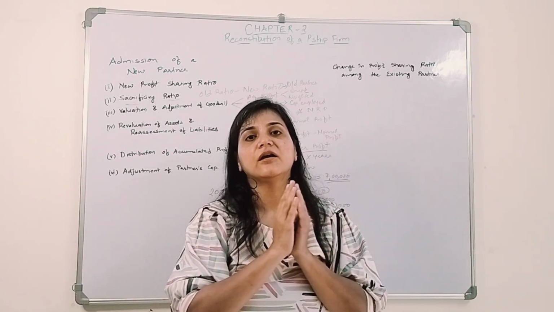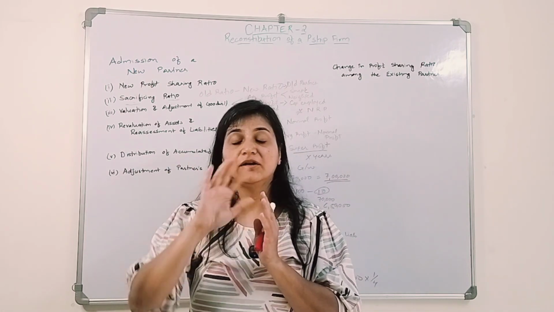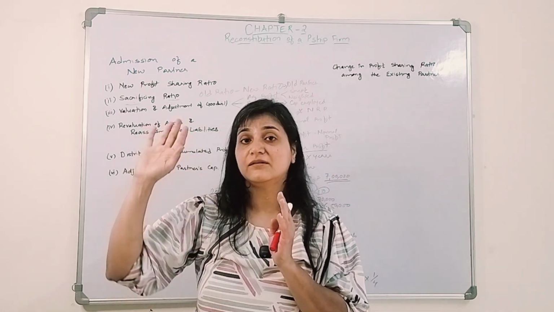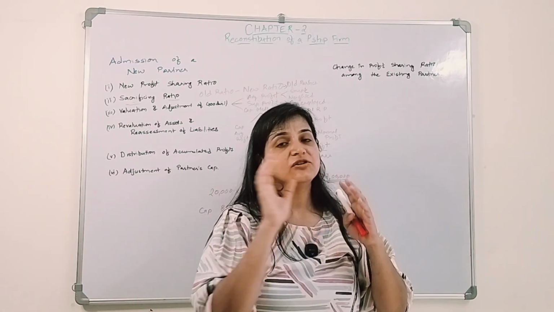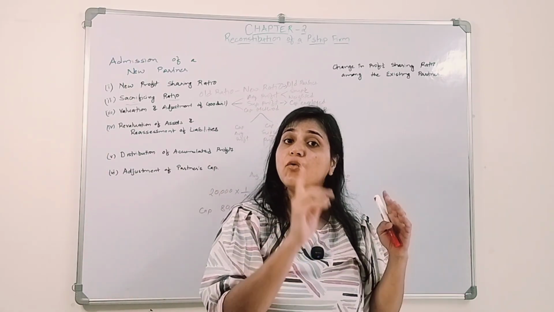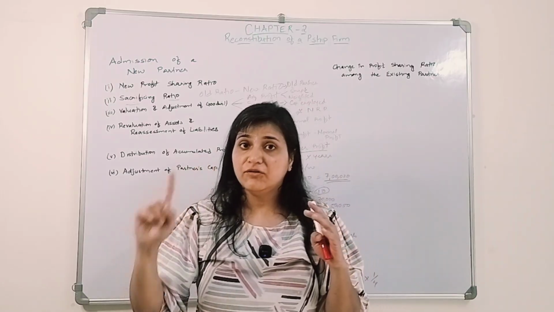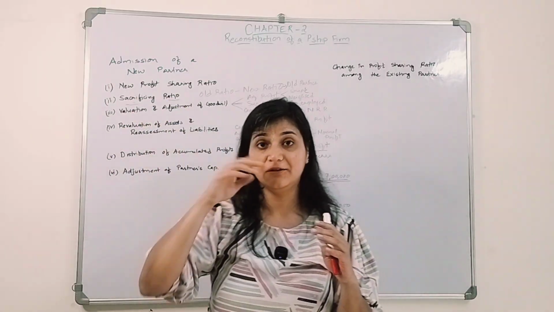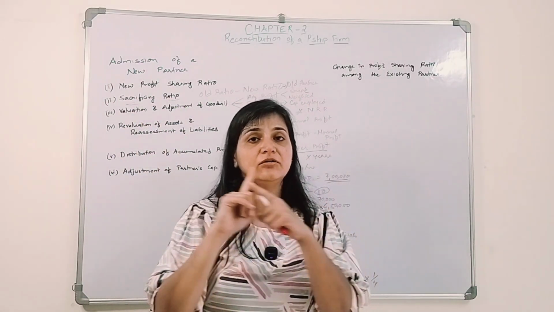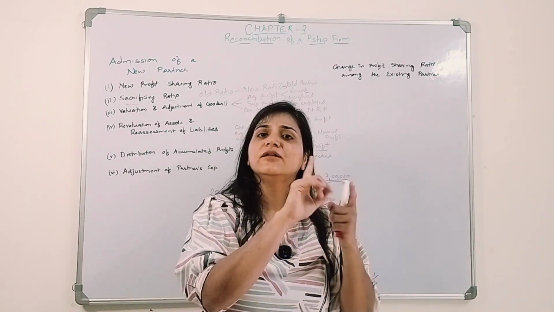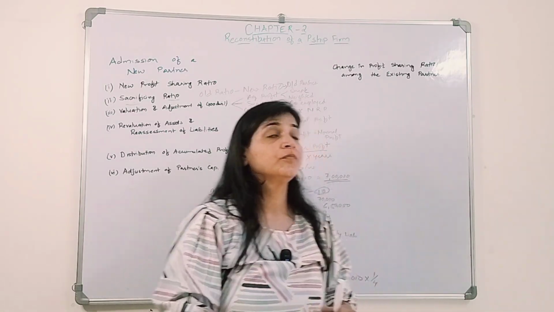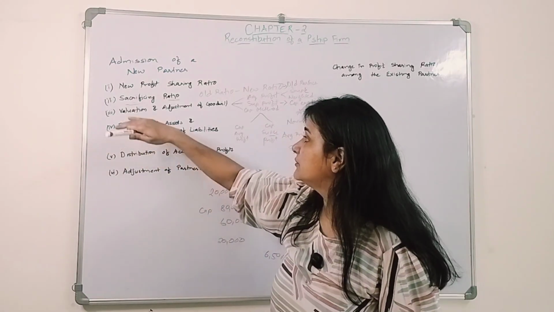So the partner's capital account will be debited to the goodwill account. If goodwill already exists in the business, the old partners will share that goodwill amount in their old profit sharing ratio, not as per the sacrificing ratio. The premium amount is shared in the sacrificing ratio. Similar could be the case of